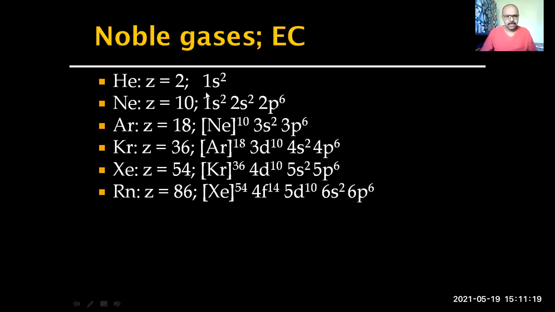Here, an exception is helium. Helium has 2 electrons in the outermost shell. Rest all have 8 electrons in the outermost shell. For example, neon, the outermost shell is the second shell, with subshells 2s and 2p. Total number of electrons, 2 plus 6, 8. Argon, the third shell is the valence shell, 2 plus 6, 8. Like that, krypton, fourth shell, and xenon, fifth shell. Radon has electrons in the sixth valence shell. So 2 plus 6, 8. So just know about all these things.